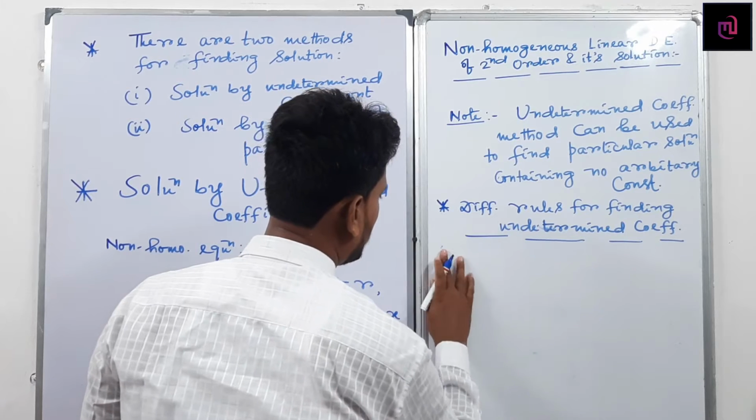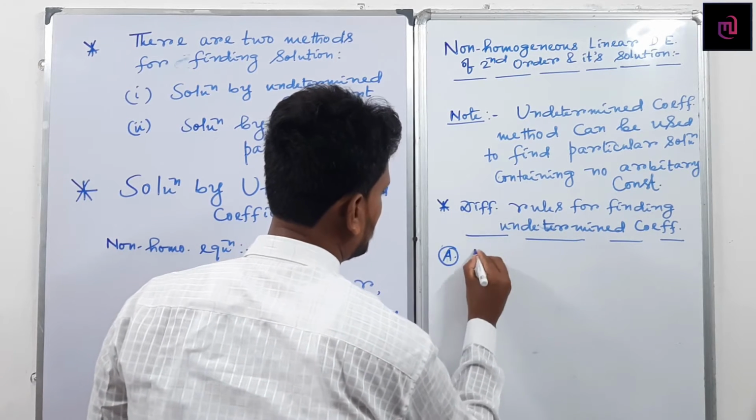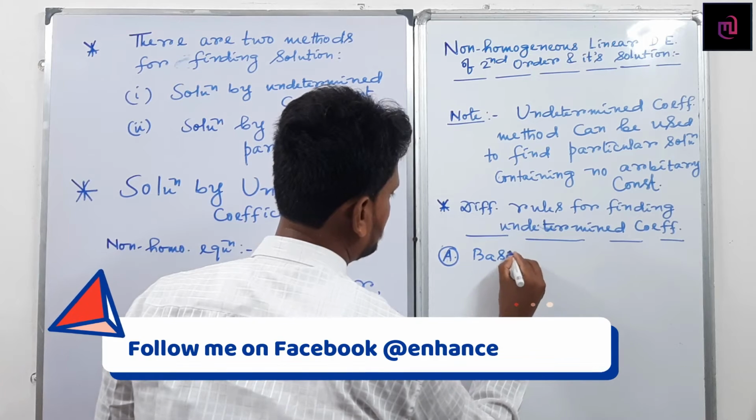Number one, the rule becomes, so can I write basic rule?